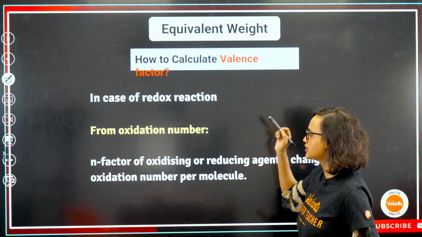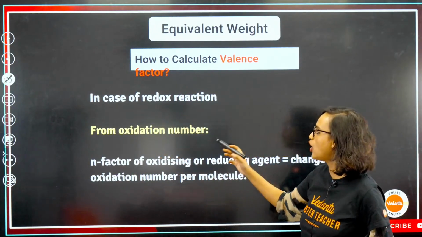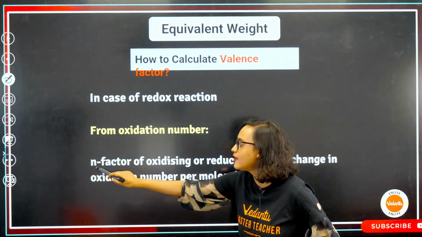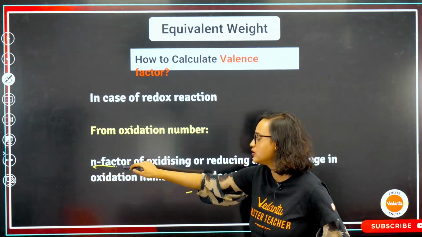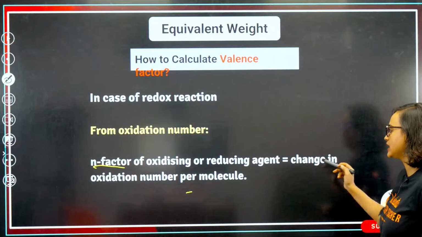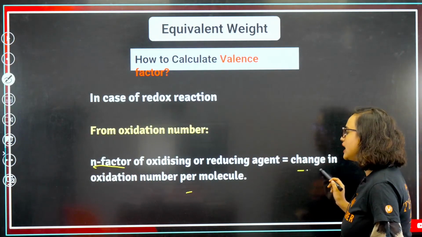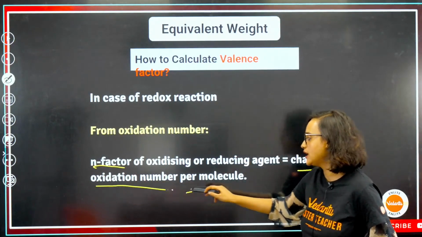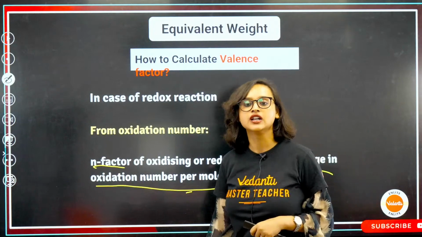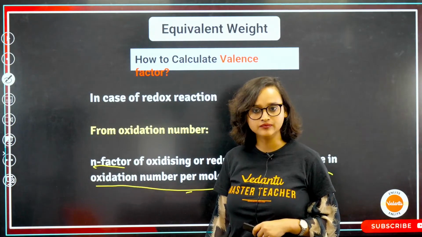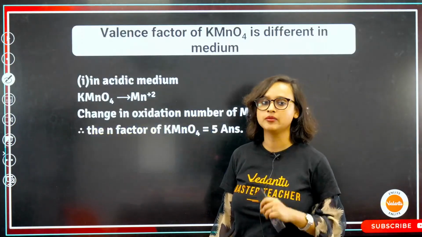Now, in case of a redox reaction, from the oxidation number, here comes your N factor. The N factor of an oxidizing or reducing agent is basically the change in the oxidation number per molecule. Shall I take an example? Yes? Chalo, let's take an example, everyone.